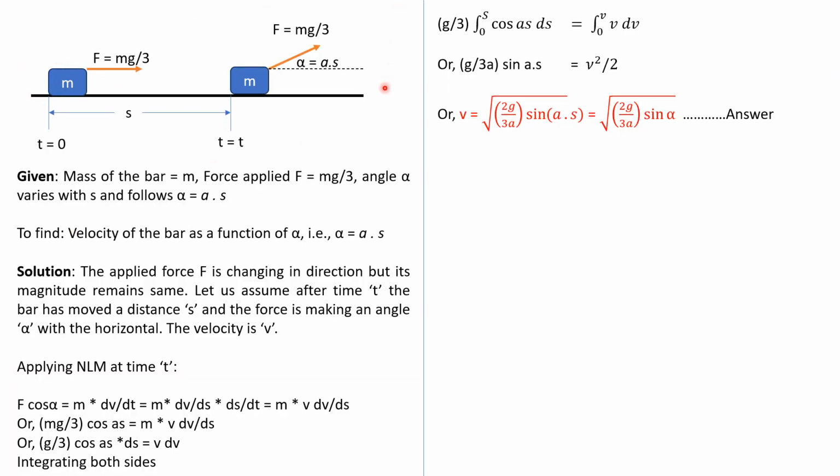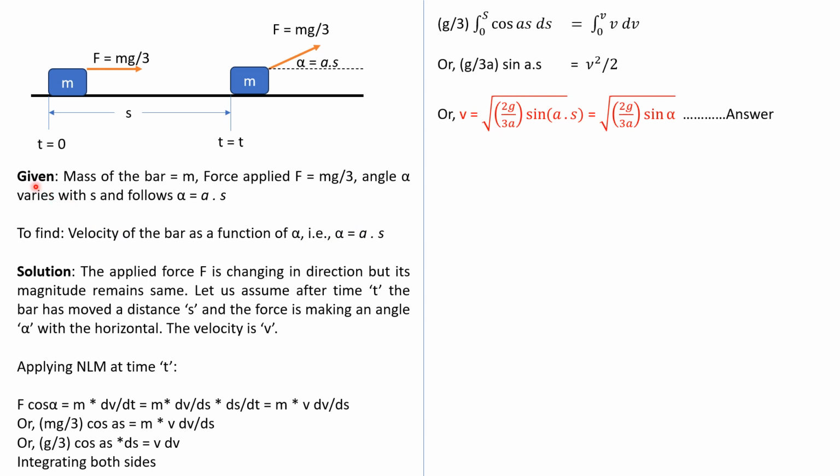Here I have made the diagram for you to understand that at t equal to 0, alpha was 0, the force was in this direction, and the magnitude of the force is always constant, mg by 3, because there is no variable in it. Only thing that is happening during the travel of this bar is that the direction of the force is changing, and the angle through which it is changing depends on this equation. Alpha is equal to a into s, means the more the s, the higher the alpha, because a is constant.